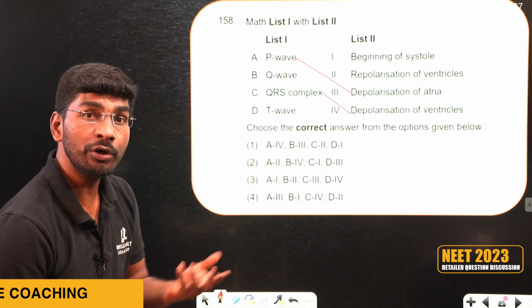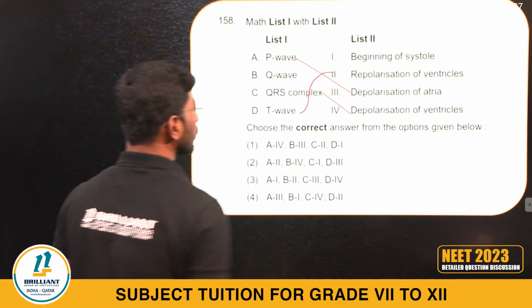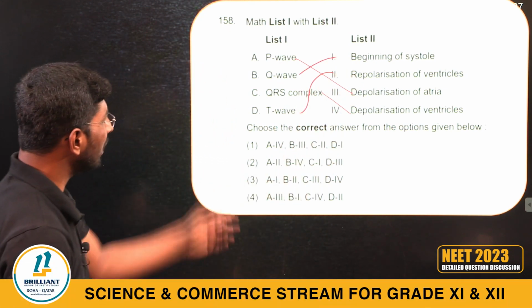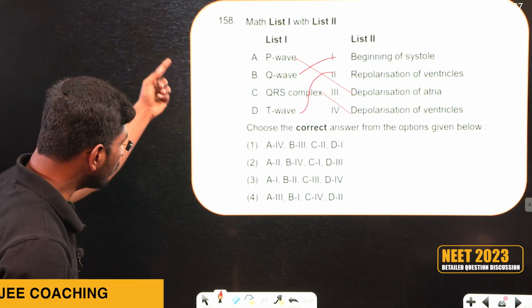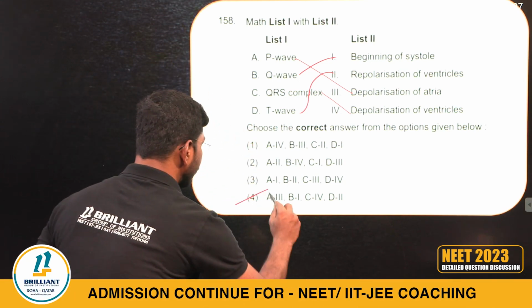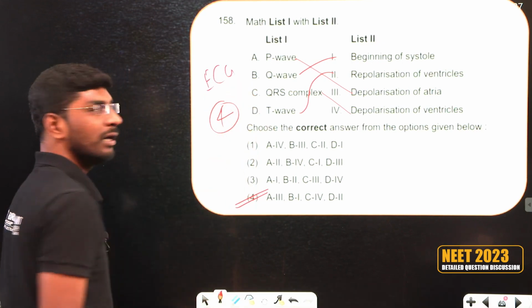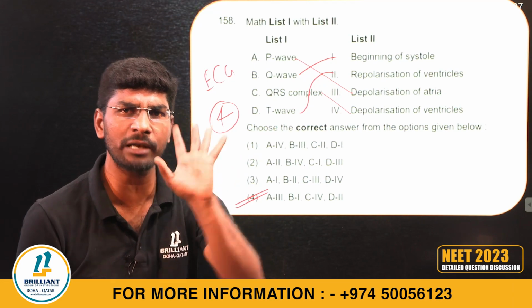What is the T wave? Repolarization of ventricle. Q wave is the beginning of systole. So the answer will be 3 1 4 2, option 4. This is from ECG, human body fluids and circulation, human physiology chapter. Simple question.